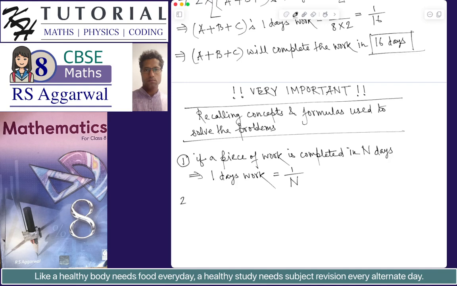The second concept is the reverse of the first general rule, that is, if one day's work is 1 by n, in the form 1 by n, this implies total work will be completed